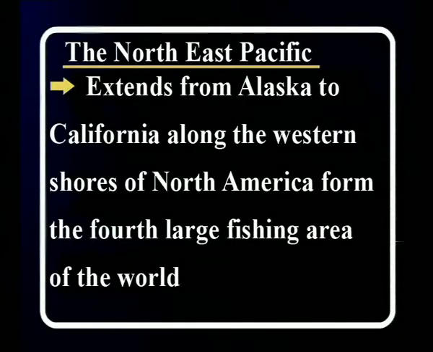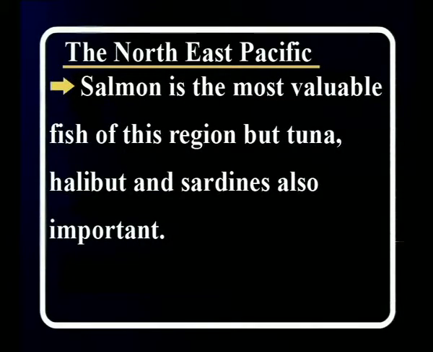The fourth is the Northeast Pacific area, which extends from Alaska to California along the western shores of North America, forming the fourth large fishing area of the world. Salmon is the most valuable fish of this region, but tuna, halibut and sardines are also important. This fishing ground comprises the world's best cod fishing ground along with herring and haddock.